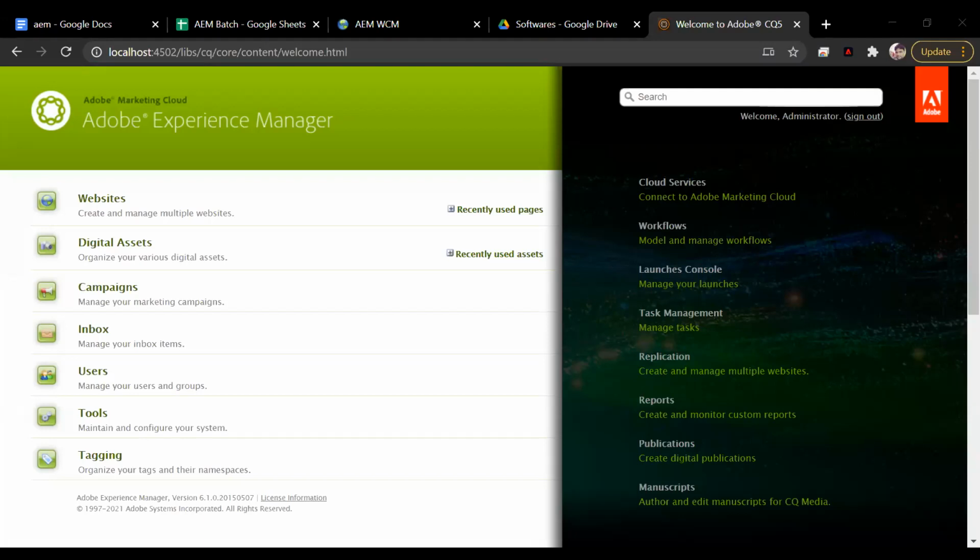Okay. I'm going to give you a demo of how AM works, whatever we discussed yesterday, a short one, and then later on we'll go to each of the links in this interface, and I'm going to show you what each one of them does. But for now, I'm just going to show you a demo of how people who do not have technical knowledge can create pages, edit pages, and create a website without writing a single line of code.